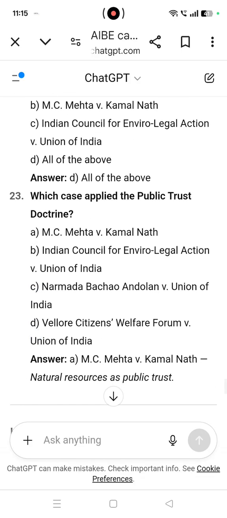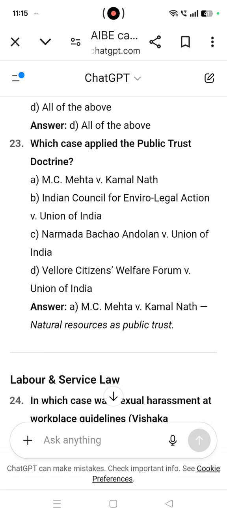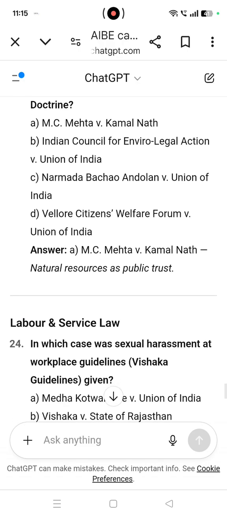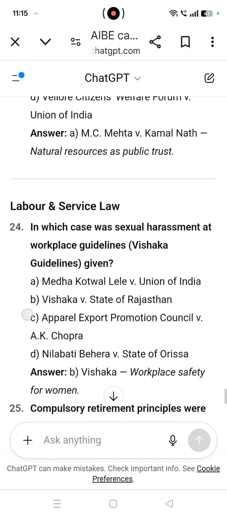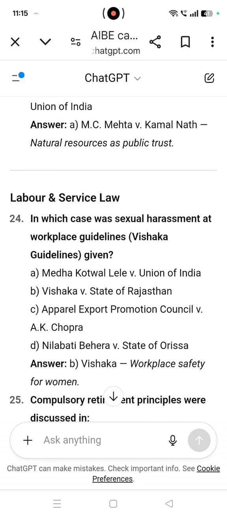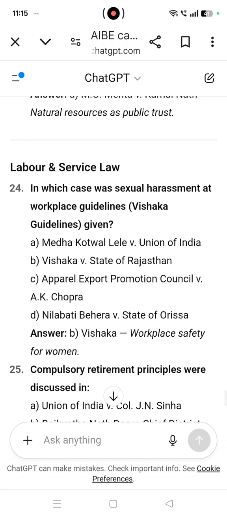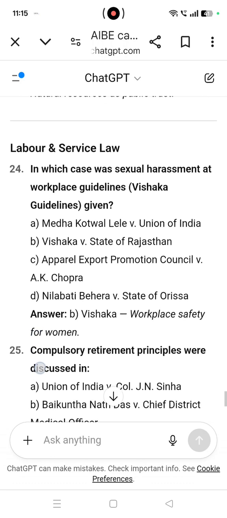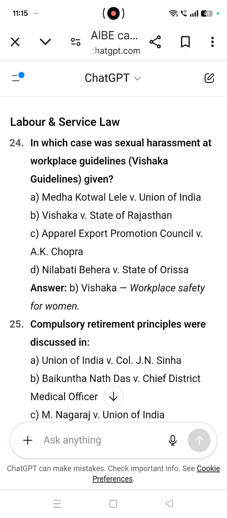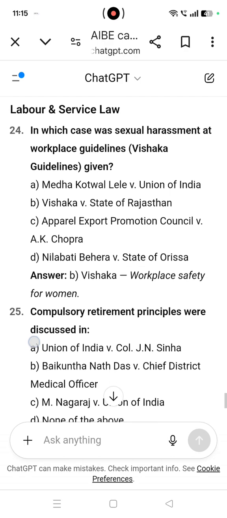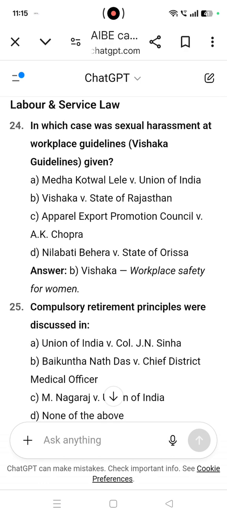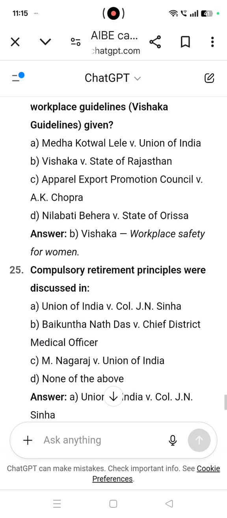Which case applied the public trust doctrine? MC Mehta versus Kamal Nath, natural resources as public trust. In which case were sexual harassment at workplace guidelines given? That is the Vishaka guidelines. Vishaka versus State of Rajasthan. Workplace safety for women.